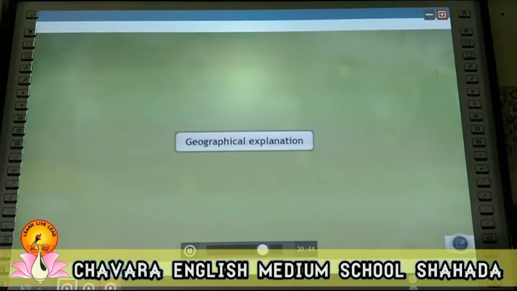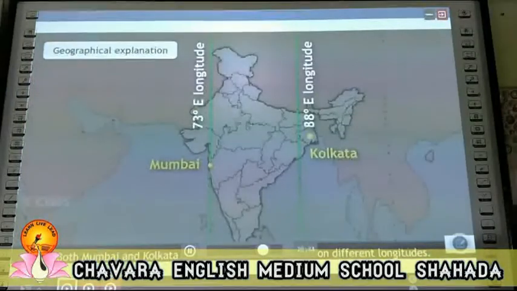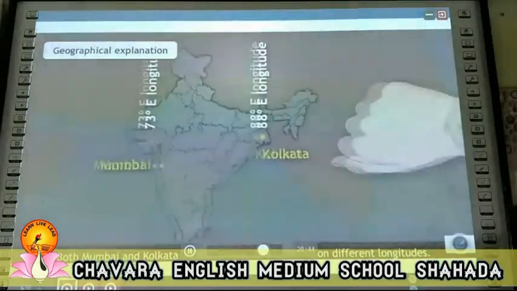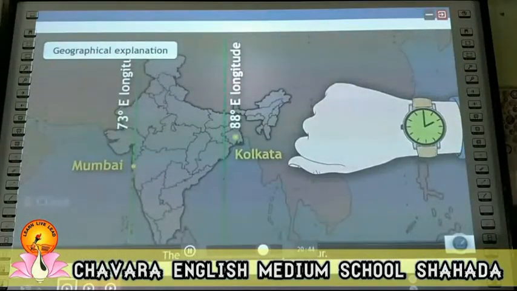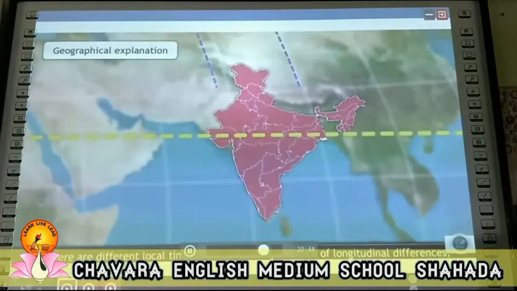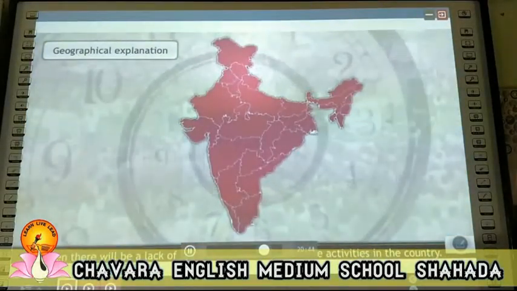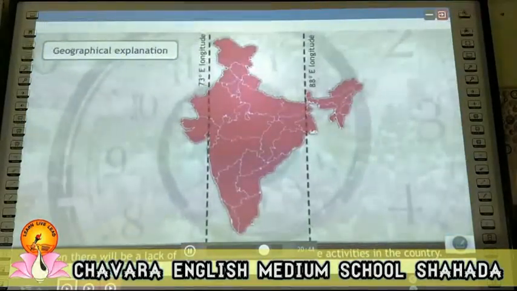Geographical explanation. Both Mumbai and Kolkata are located within India, but on different longitudes. Their local times differ by an hour. If there are different local times within a country because of longitudinal differences, then there will be a lack of synchronization in the routine activities in the country.